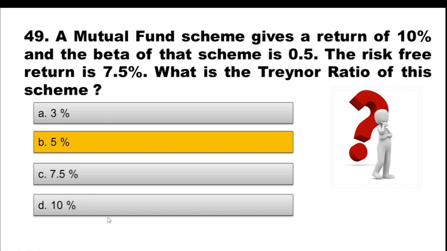When we are taking beta, we are also considering the market risk in the factor. So Treynor ratio considers the market risk. Now 10% minus 7.5% divided by 0.5 will give you your Treynor ratio. So 10 minus 7.5 divided by 0.5 will be equal to 5%.